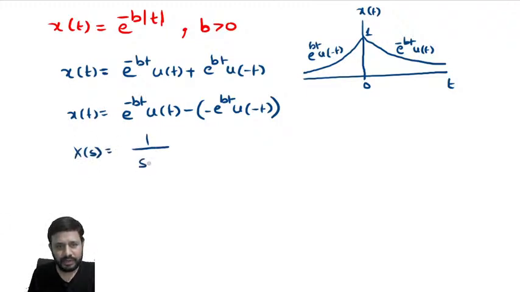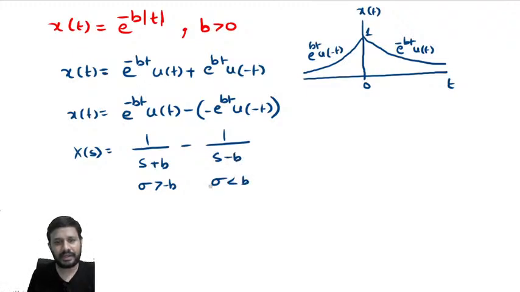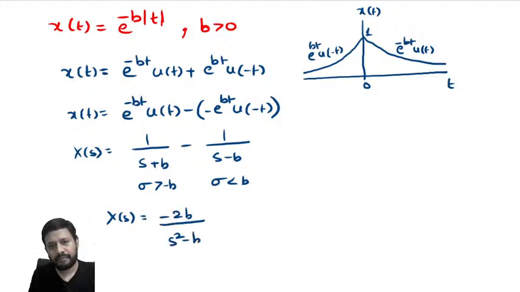1 by s plus b, sigma greater than minus b, minus 1 by minus e power bt u of minus t, s minus b, ROC sigma less than b. Or if I simplify this one, what am I going to get? I think it is minus 2b by s square minus b square. Minus 2b by s square minus b square.